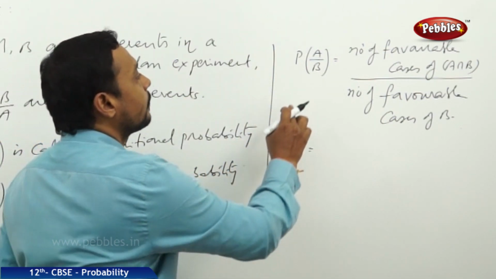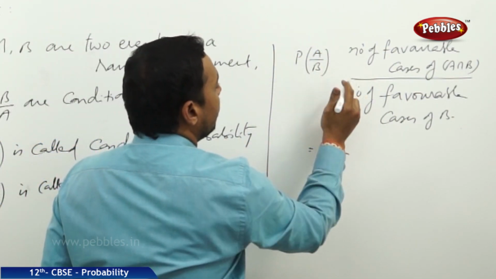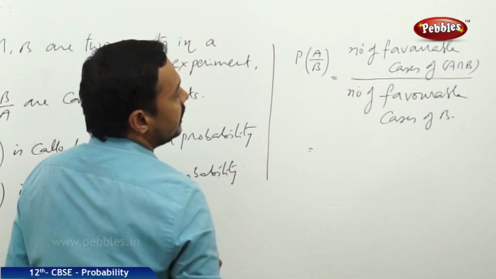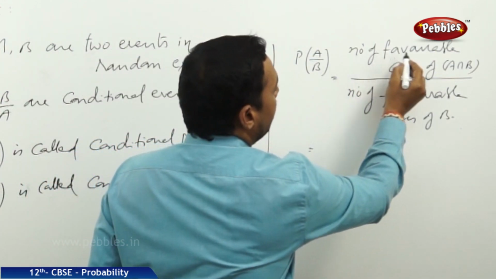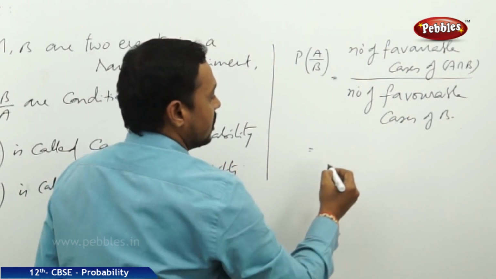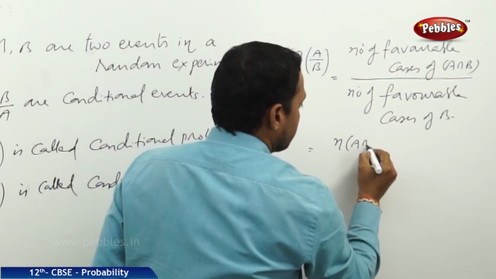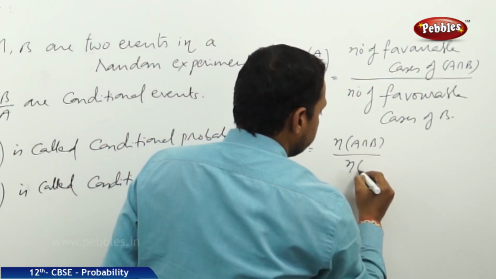So the probability of this conditional event, P of A by B, is given by N of A intersection B by N of B.